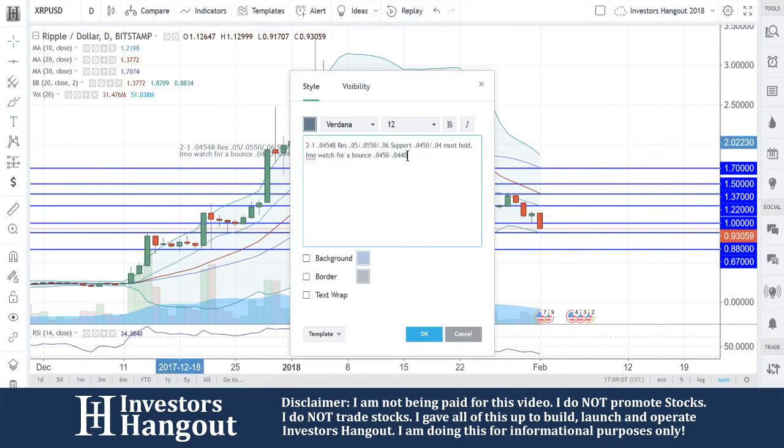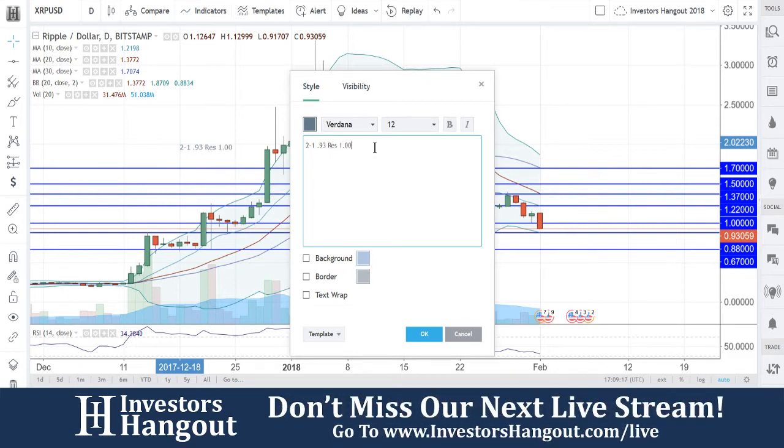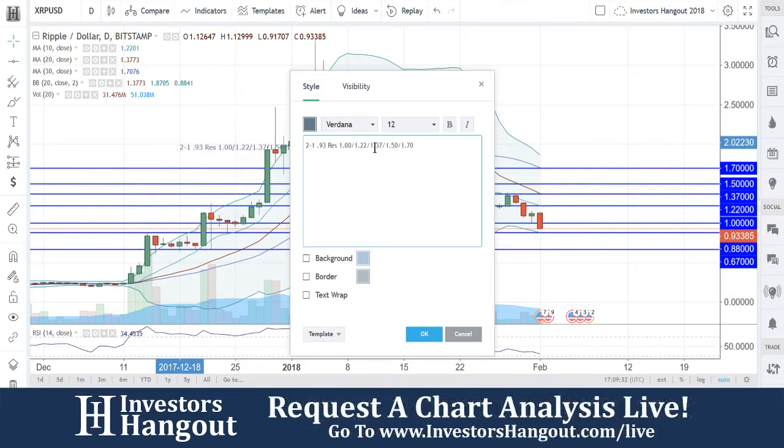So right now, let's go ahead and add in our information here and our notes of what we're going to watch for 2/1. It's going to be today's current date, 93. We're just going to keep these numbers flat so it's easier for you to remember. Resistance levels off of this are going to be that dollar, that almighty dollar. Not only is it a support/resistance level, but that dollar is also a psychological resistance/support as well. 137, 150, and at the top 170. Watch for that break of that 170. That would be a bullish reversal.